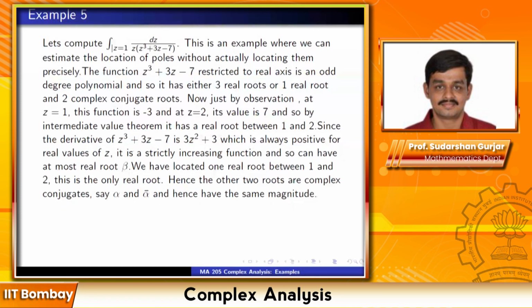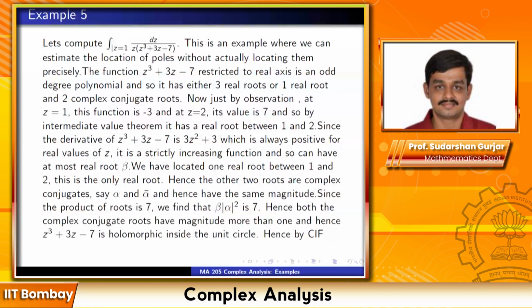Hence the other 2 roots are complex conjugates, say alpha and alpha bar, and hence they have the same magnitude. Since the product of the roots is 7, namely the constant term with a negative sign because there are 3 of them, we find that this real root beta times mod alpha square is 7. But beta is between 1 and 2, remember. So mod alpha square is more than 1. In fact, it's more than 2, but certainly more than 1. So alpha and alpha bar both have magnitude more than 1.